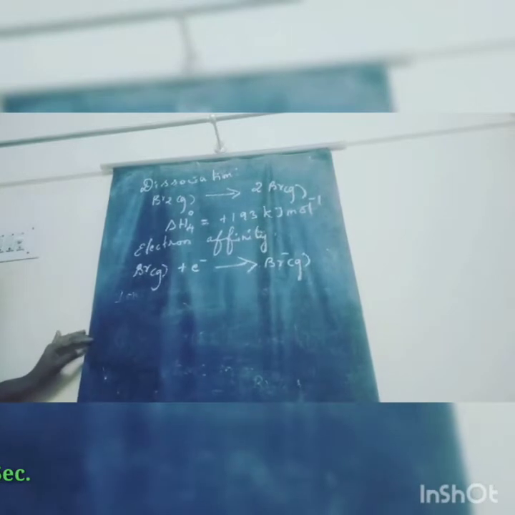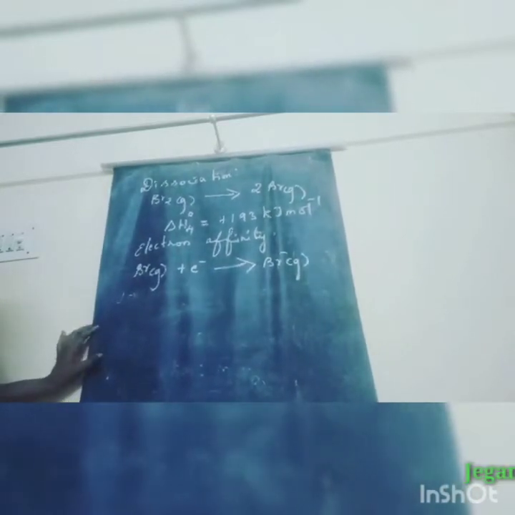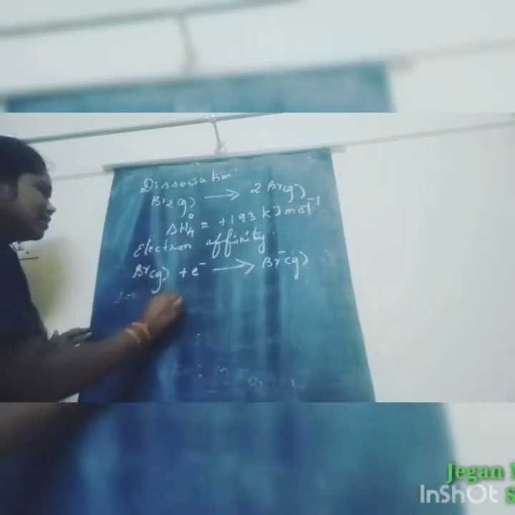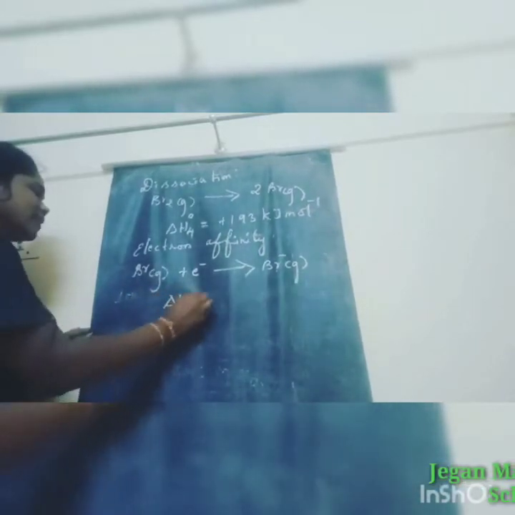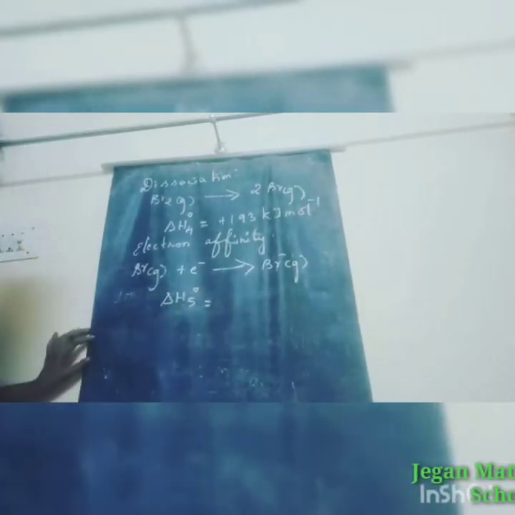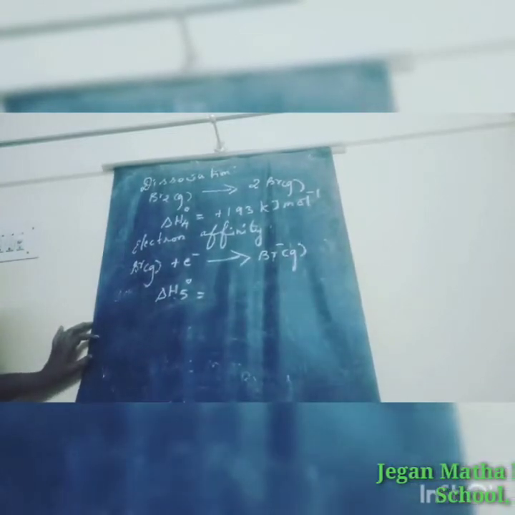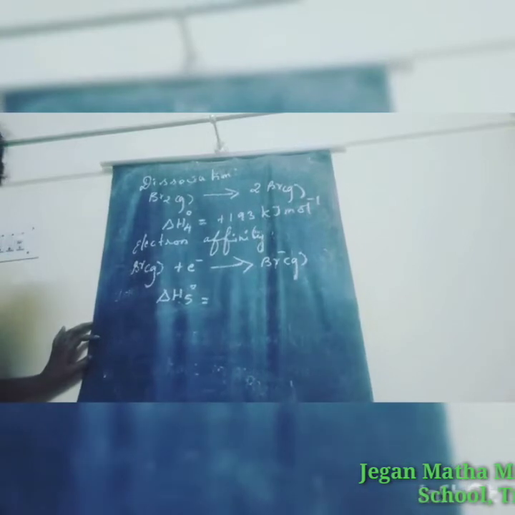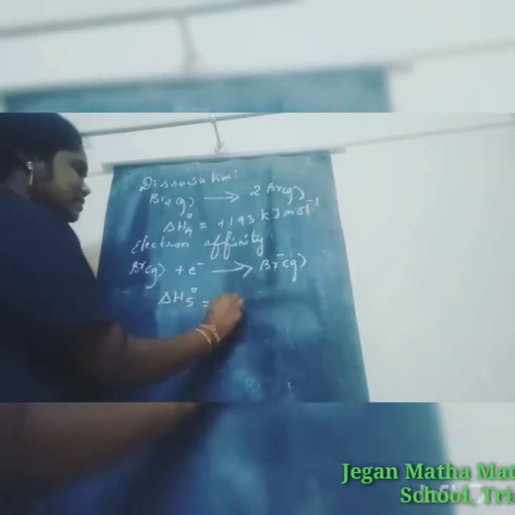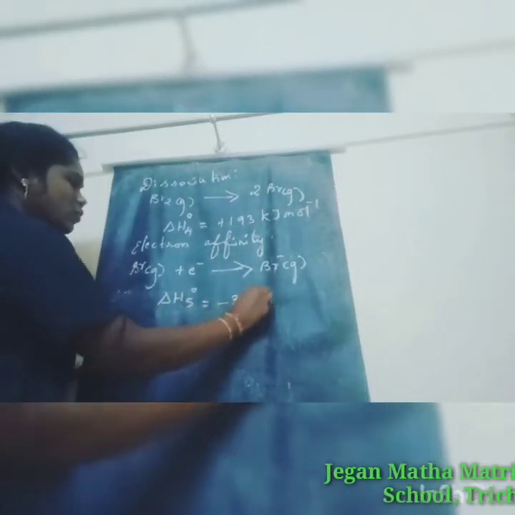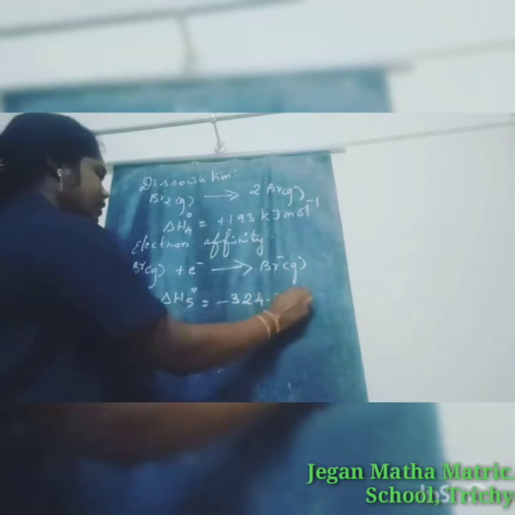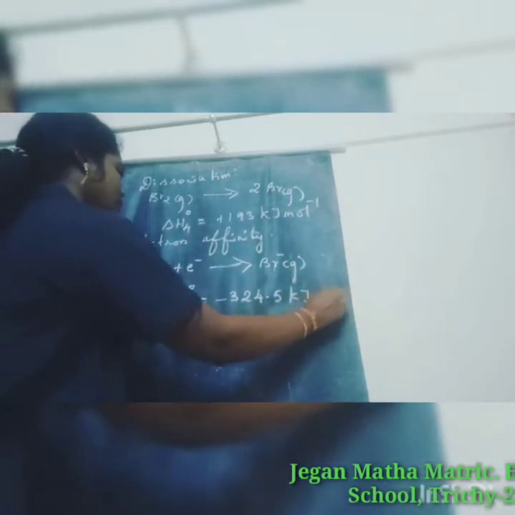This is for electron affinity. So this is ΔH5°, and the value for ΔH5° is minus 324.5 kilojoule per mole.